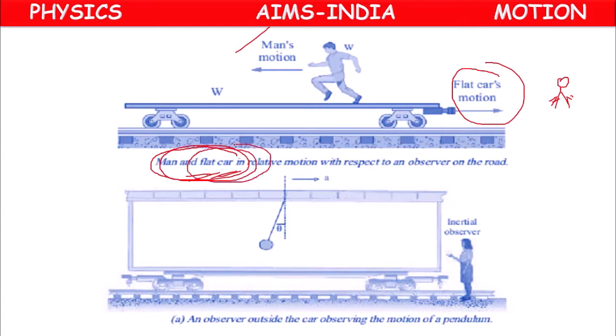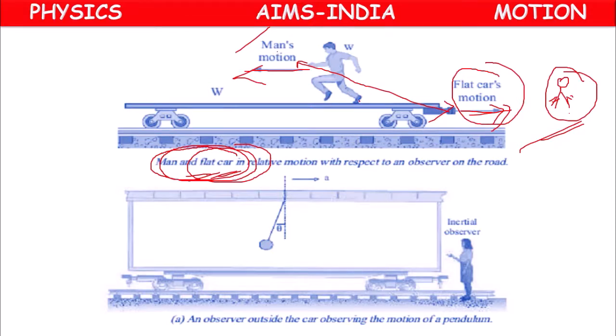Flat car means a car without any top portion. The flat car is moving in the forward direction, and the man is moving in the backward direction. The observer who is outside will observe the relative motion of these two.